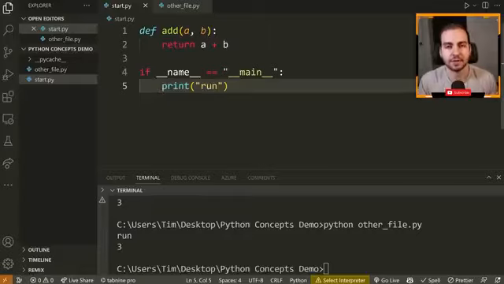A lot of times you have a file with a ton of utility functions that are going to be imported by other files, and then you have something you might want to do when you're running it directly, like maybe initializing a game or starting some program or sending an API request, whatever it may be. But you don't want this code to run if it's being imported, only if it's being run directly. So that's how you use this. That's pretty much all you need to know.